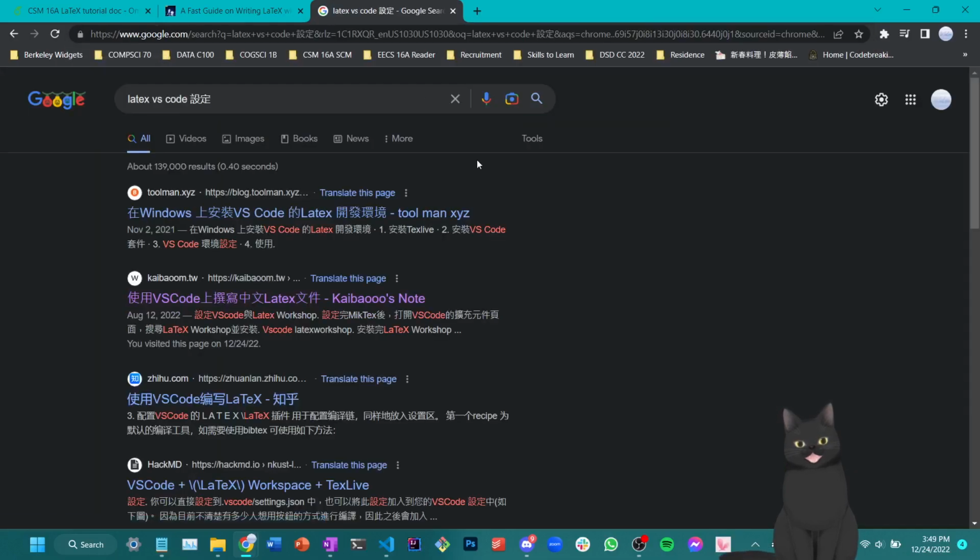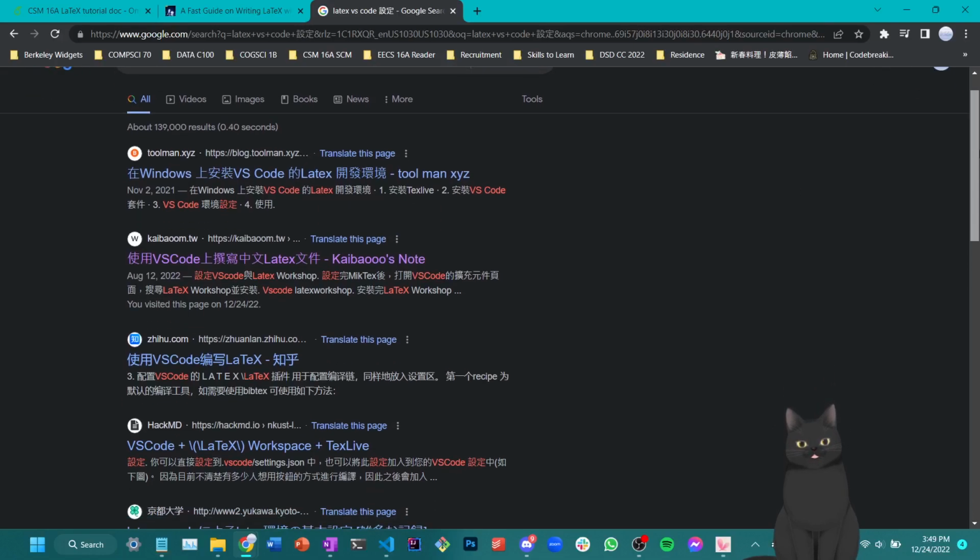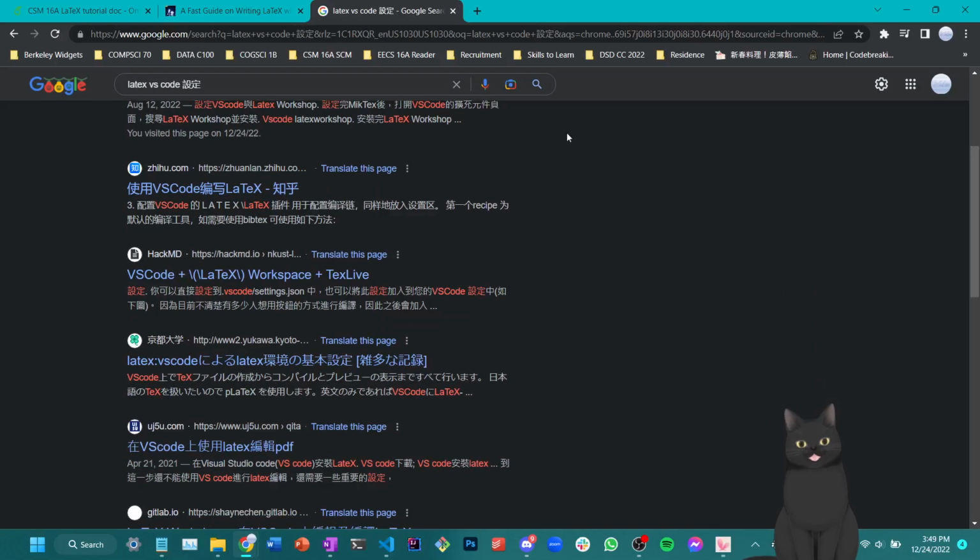keyword I used. And you can see a lot of different guides that teach you how to use LaTeX on VS Code. So there will also be some guides that use a different language, or ask you to download LaTeX from a non-official source. Please download LaTeX from an official source.